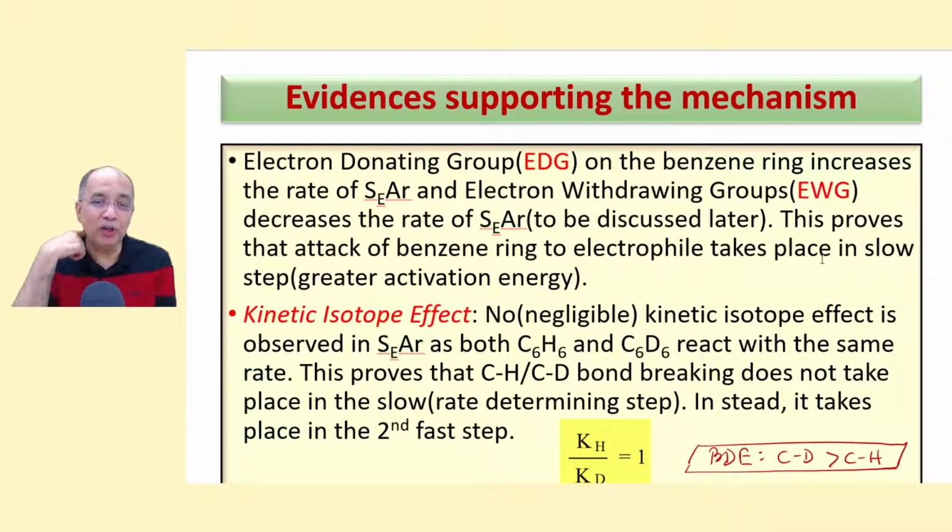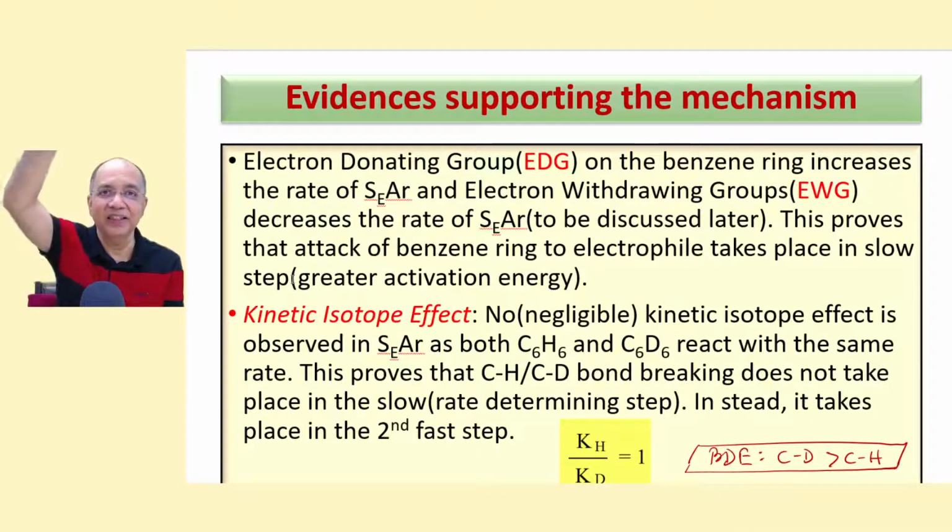Now, I have already told you the evidence in support of this mechanism. An electron donating group on the benzene ring increases the rate of SEAr, and electron withdrawing groups (EWG) decrease the rate of SEAr. This will be discussed later. This proves that the attack of the benzene ring on the electrophile takes place in this slow step, that is the first step. That needs greater activation energy than the second step.